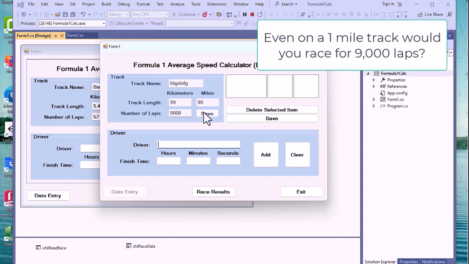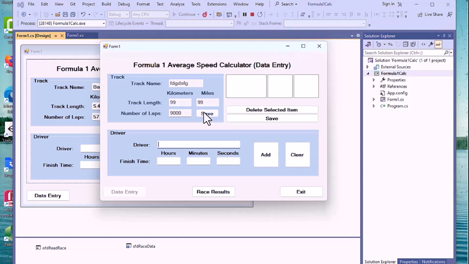We got to think logically about how we're going to actually work our program. And starting with the track name, we need a way to basically ensure that the user puts in a legitimate name. We don't want blanks. We can test for blanks. That's no problem. We are doing that, as a matter of fact, in this application. But we're not checking for anything else.